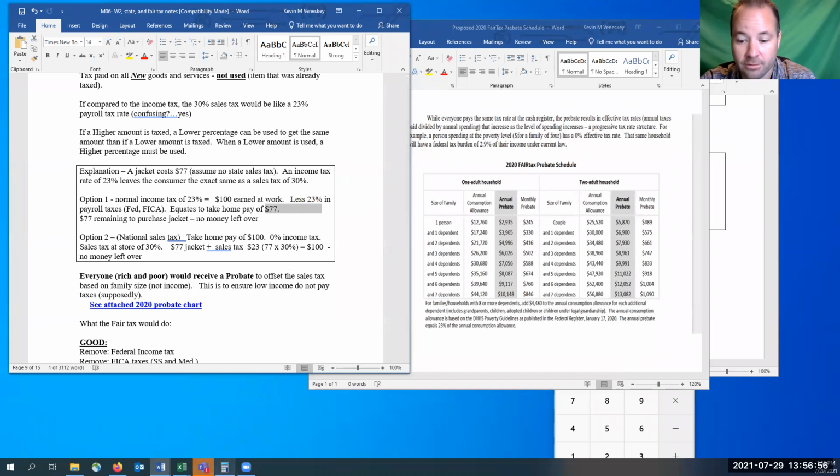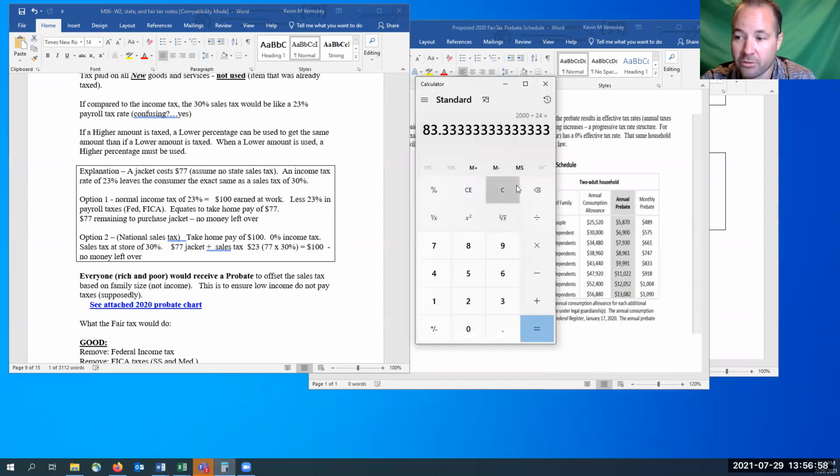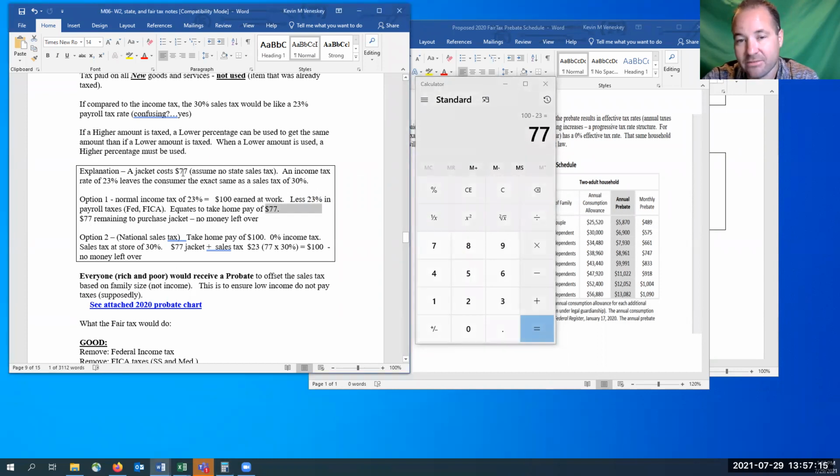If you take 100 on your calculator, 100 times 23, you're basically taking out $23. So 100 minus 23, you have in your pocket $77. You can go to the store then and buy that $77 jacket and have no money left over. Again, assuming no state sales tax. Option 2, how we can still come away with a jacket and no money in our pocket when we're all done, is option 2 with the national sales tax.